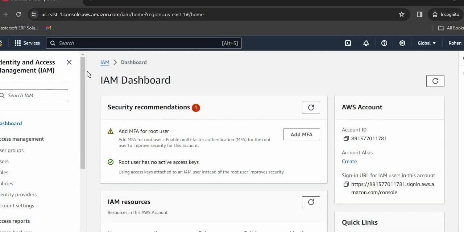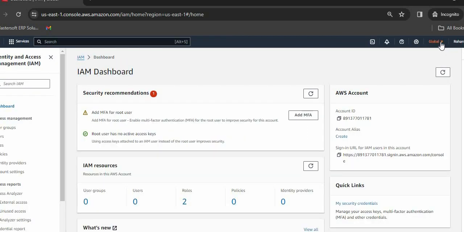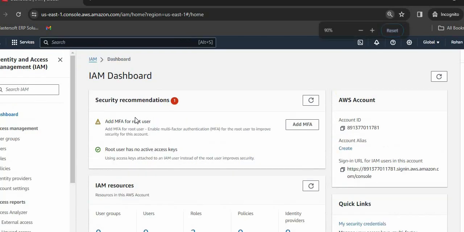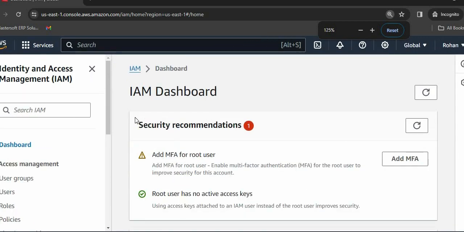Then here we can see this is my IAM services dashboard. This is a global service, so whatever users we create will have global access. And then we can see we have this MFA for root user. MFA is multi-factor authentication. For this multi-factor authentication, we'll be installing an app, and then on that app we will be getting certain codes, just like an OTP, that we will be using for logging in.